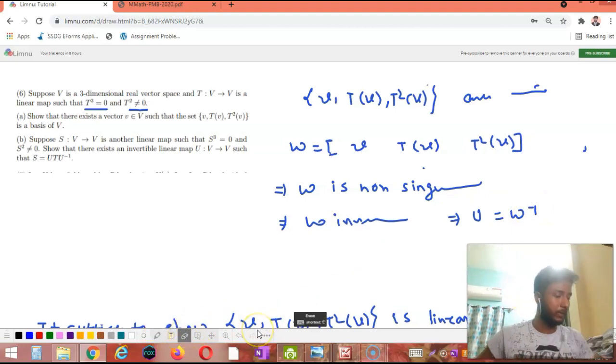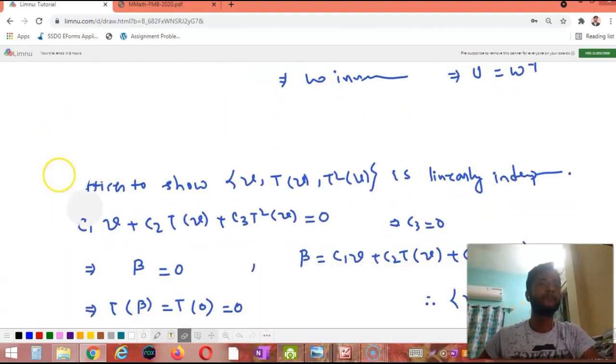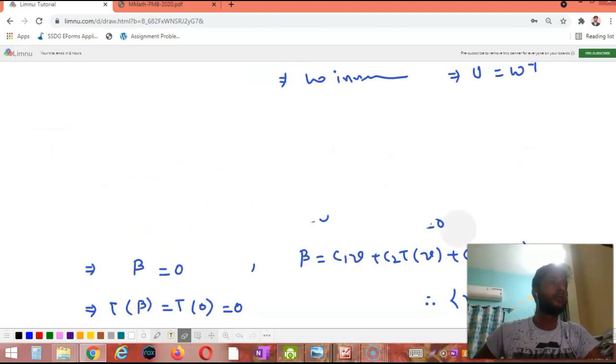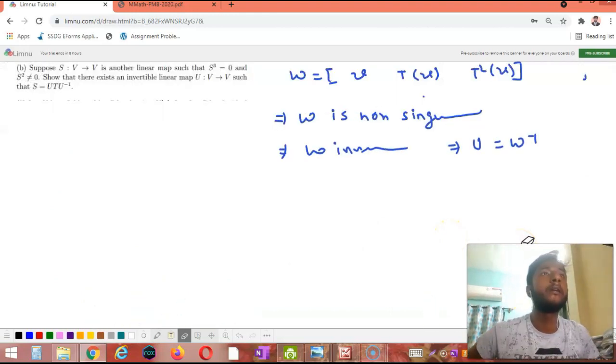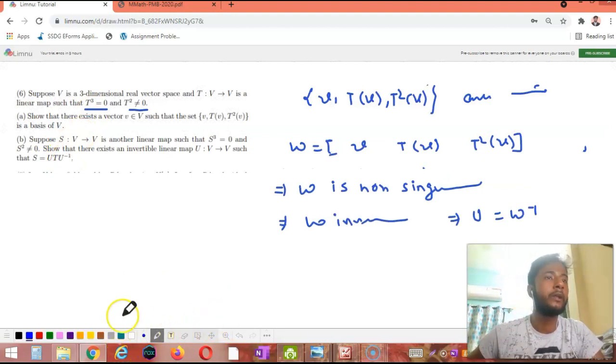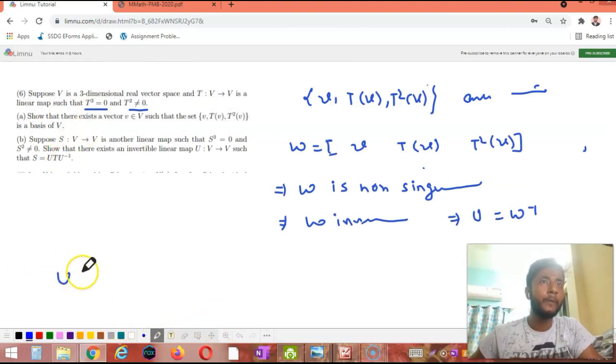Now we have to find out the value of U T U inverse.